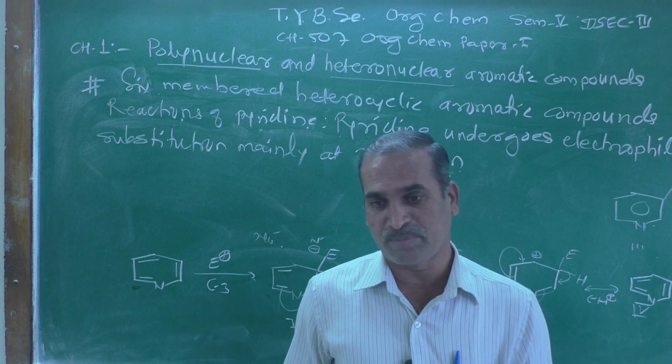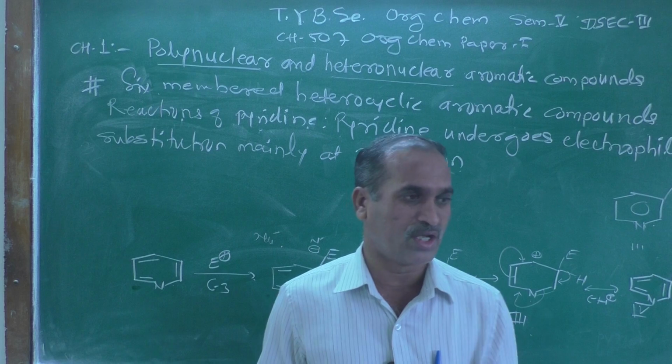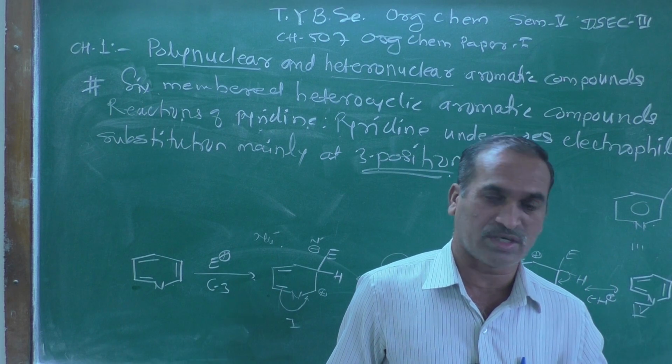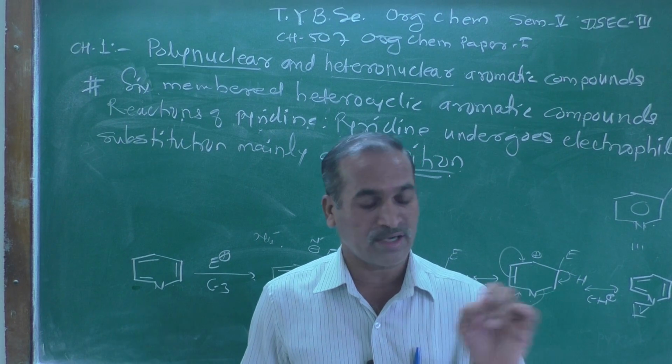But in the case of the 6-membered ring pyridine, always remember it also undergoes electrophilic substitution reaction, less readily, but at which position? At the 3 position.